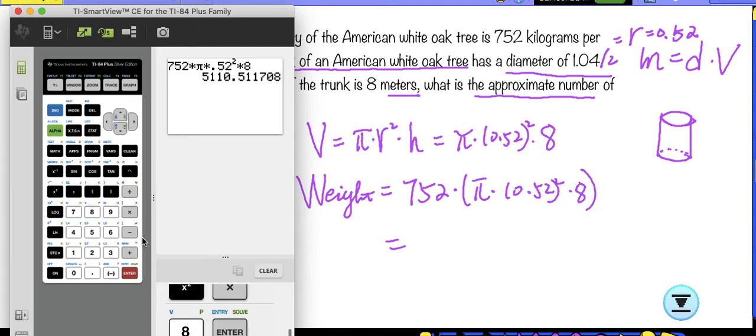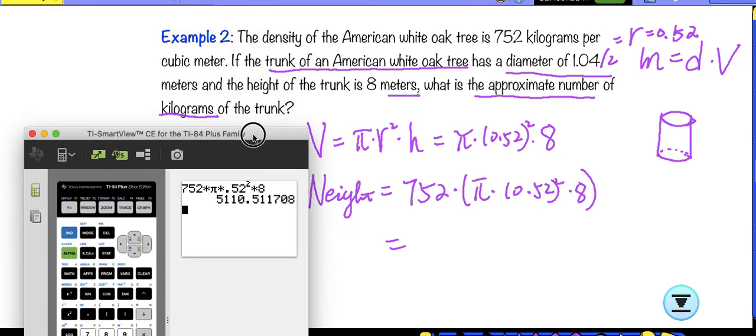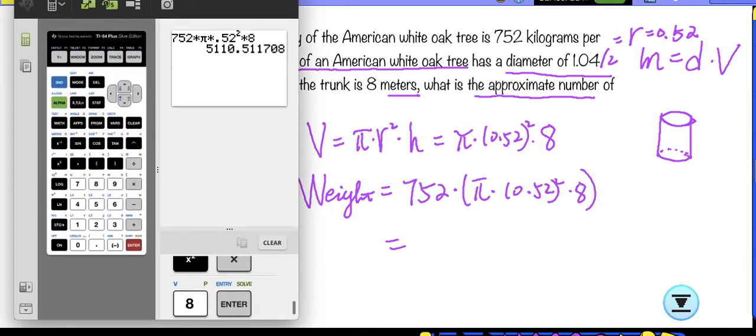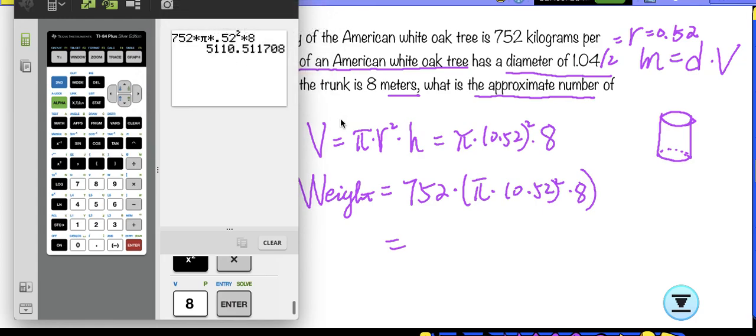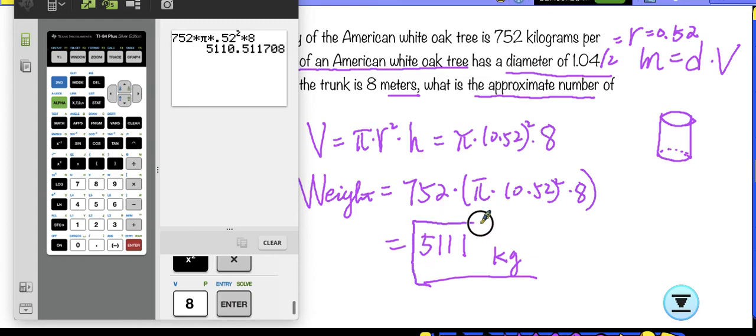Now let's check the answer, which is this. Approximate number, which is kilogram. They didn't say exactly approximate to what, so probably we are looking at the whole number here. We just need to check the number after the decimal, which is 5. So we are going to round it up, so the answer should be 5111, and the unit is kilogram. And that's it. That's our final answer.